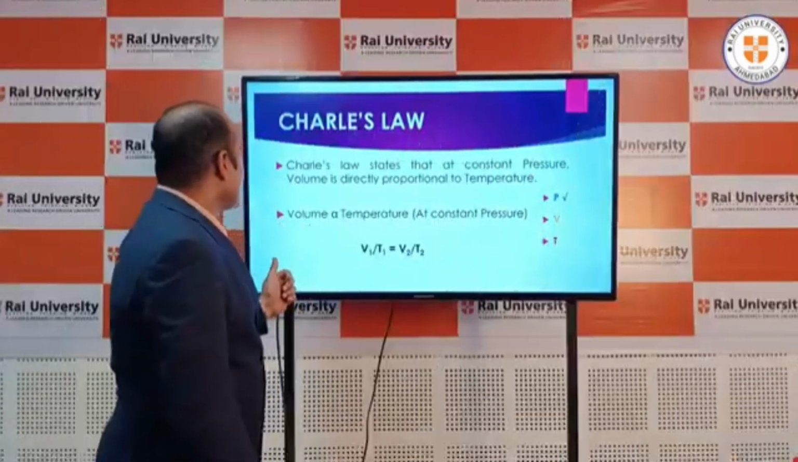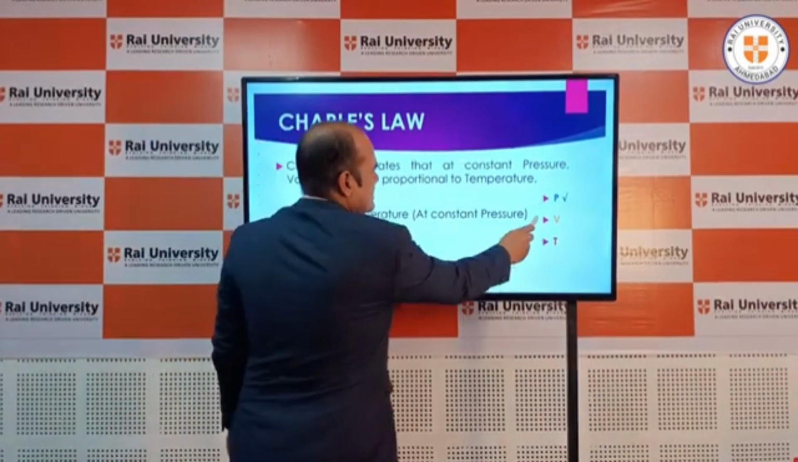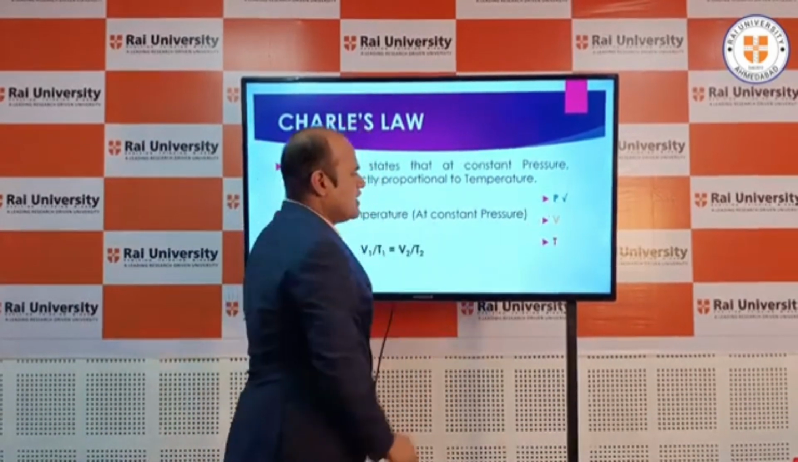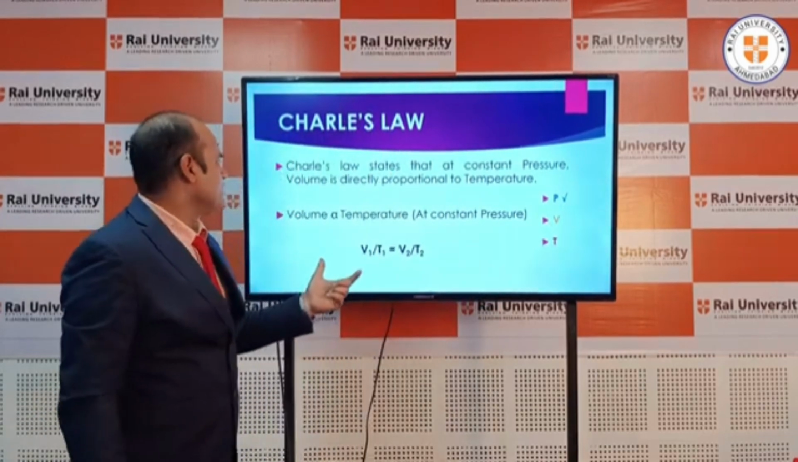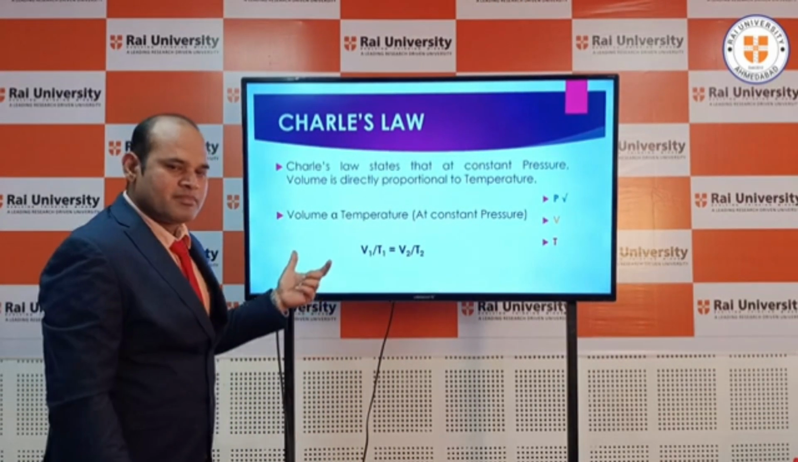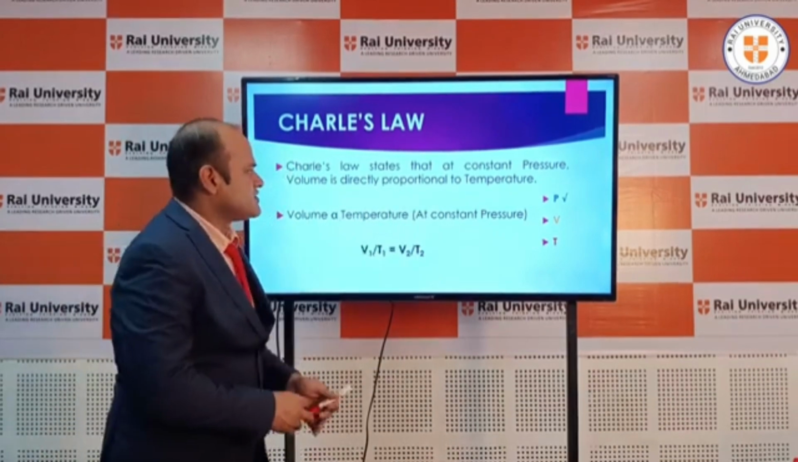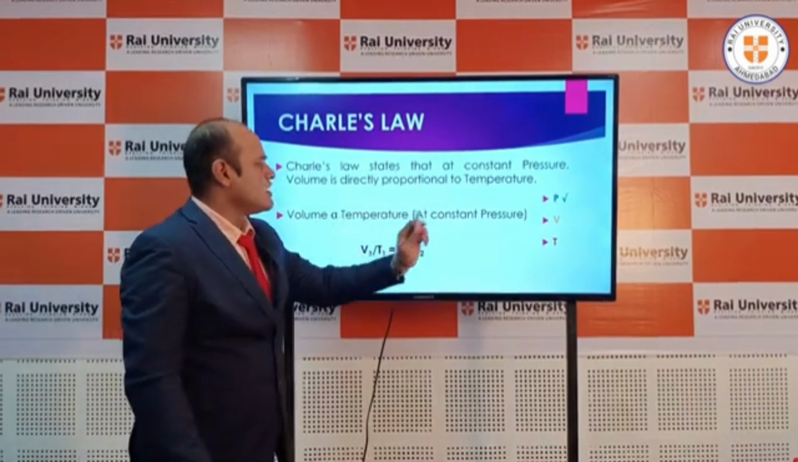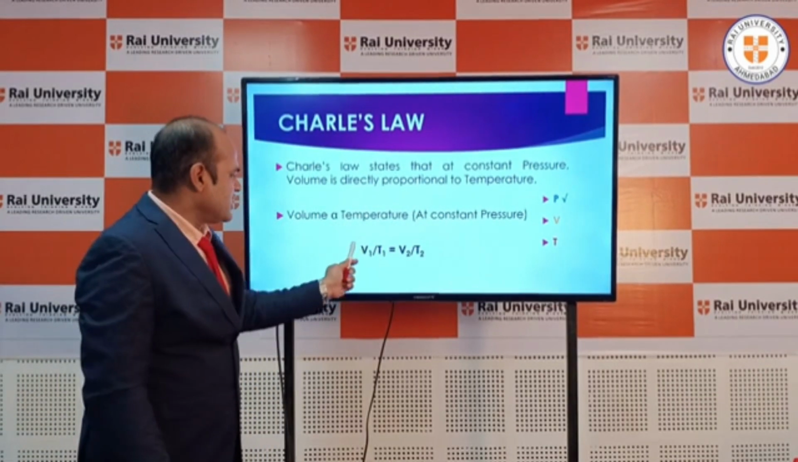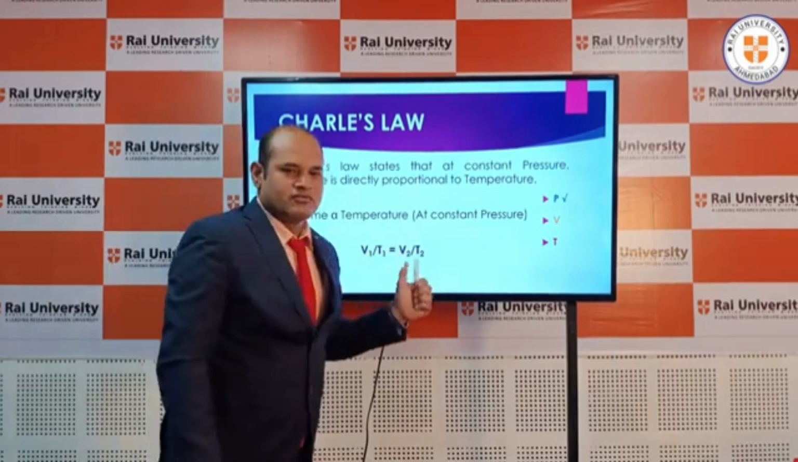Charles law. As per our formula PVT, in Charles law, P is constant and volume and T are variables. So volume is directly proportional to temperature. Simply we can say Charles law states that at constant pressure, volume is directly proportional to temperature. Mathematically, V1/T1 = V2/T2.